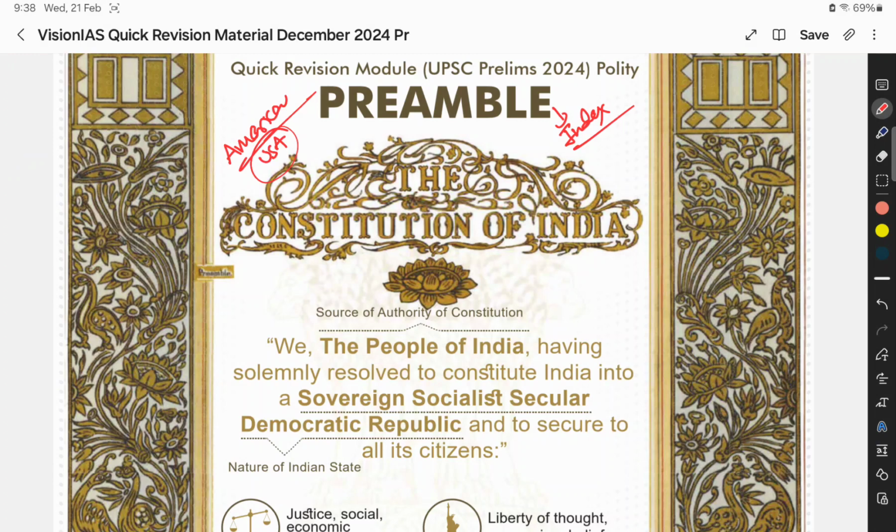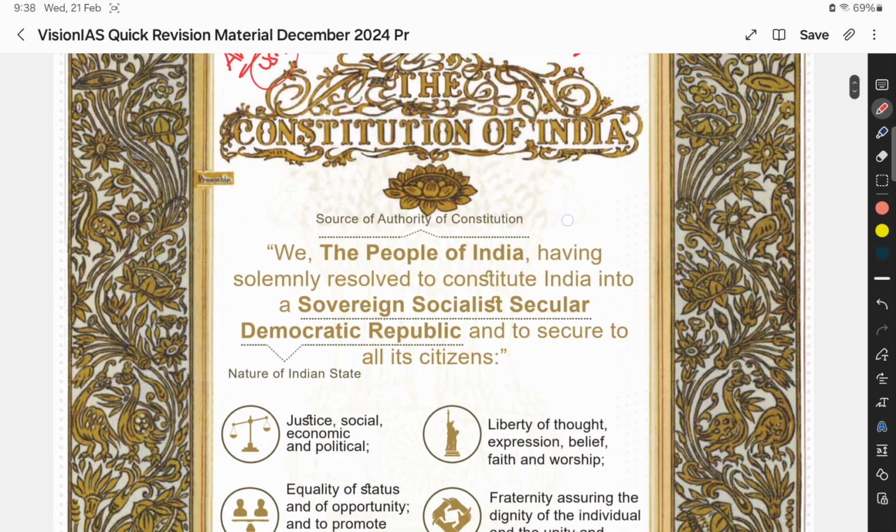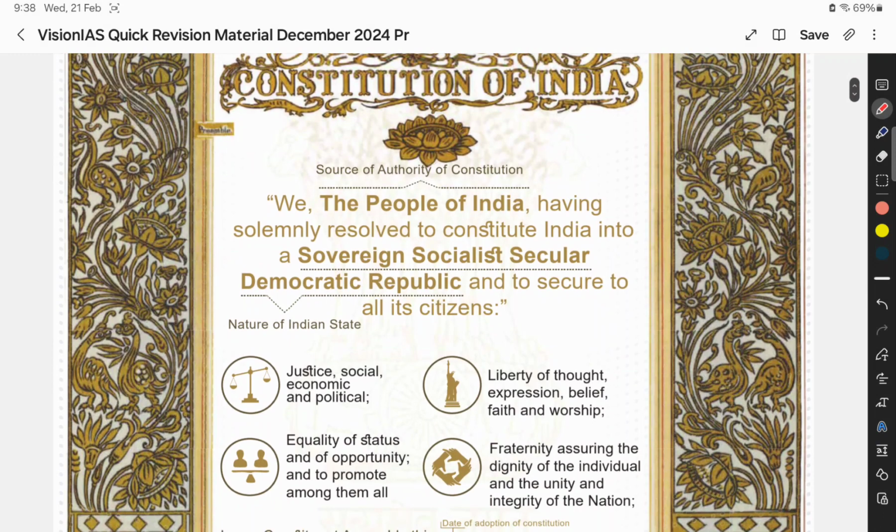from the American Constitution. Our Constitution's preamble starts with: We, the people of India, having solemnly resolved to constitute India into a sovereign, socialist, secular, democratic republic.